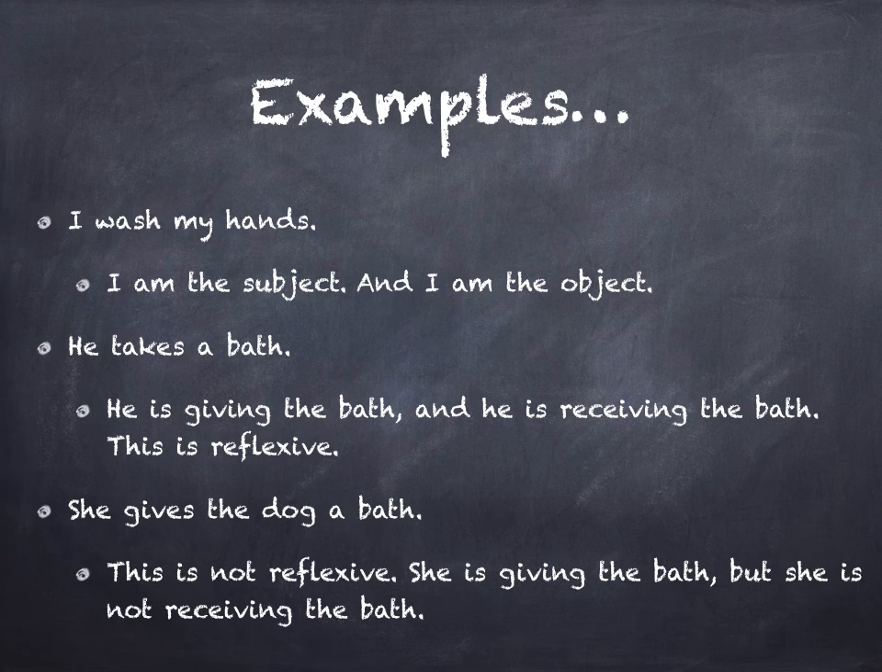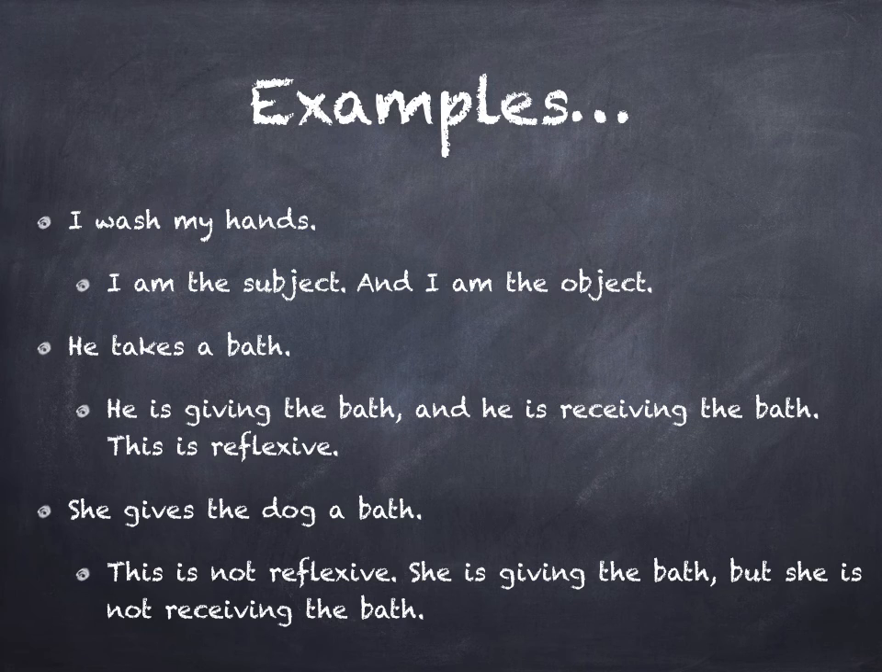Now, here are some examples in English. So if I say, I wash my hands, I'm the subject, I'm doing the washing, but I'm also the object, right? They're my hands. I'm washing my hands. We could even say, I wash up, right? Or I clean up, right? So I'm talking about myself. I'm doing the action, and I'm receiving the action.